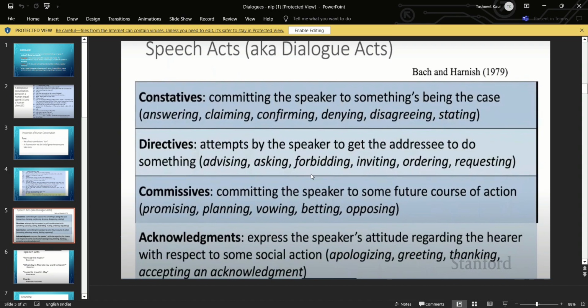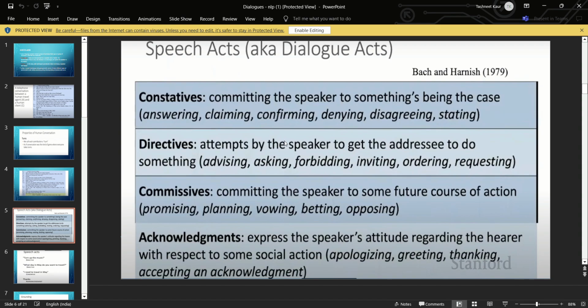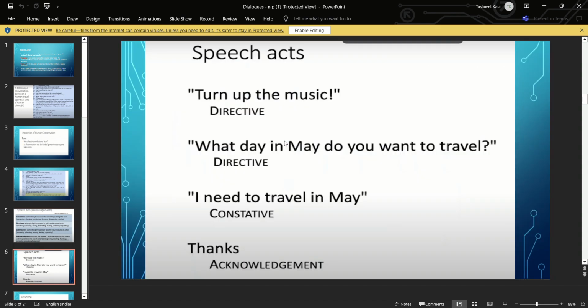We are acknowledging the speaker, we are appreciating the speaker. That is acknowledgement. For example, apologizing, greeting, thanking, accepting, and acknowledgement. Okay, next comes "turn up the music." Now, for directive is ordering, planning, ordering, advising, asking, requesting. So "turn up the music" is an order. This is directive.